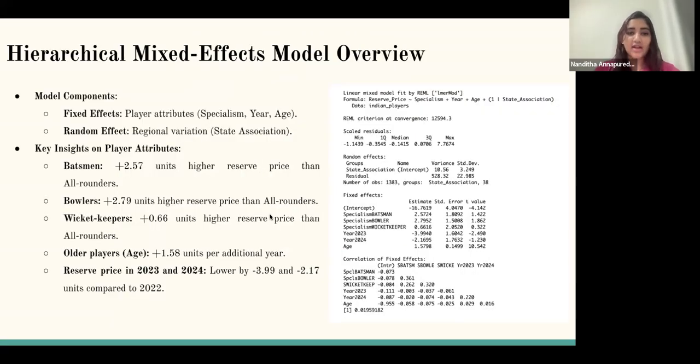So we developed a hierarchical mixed effects model to analyze reserve prices in the IPL auction data. So our model analyzes reserve prices with fixed effects for player attributes like specialism, year, and age, and a random effect for regional variation by state associations.